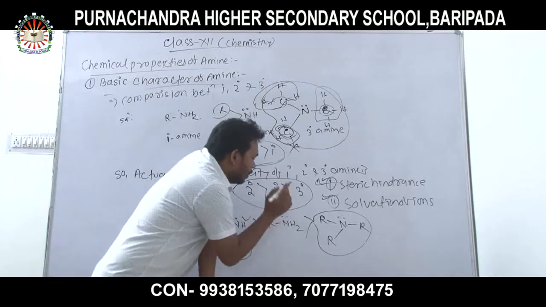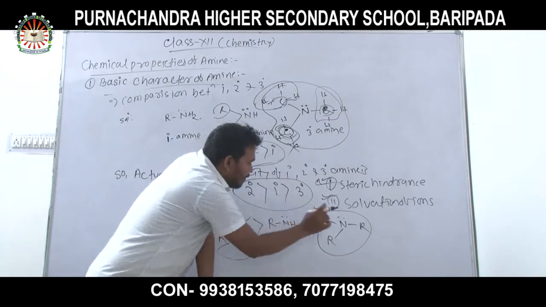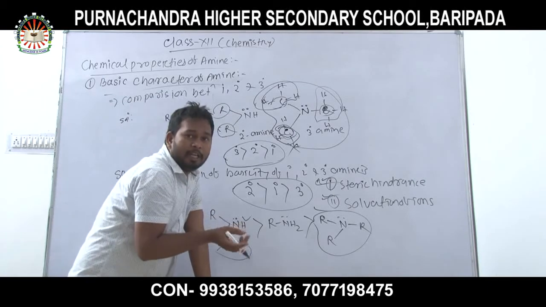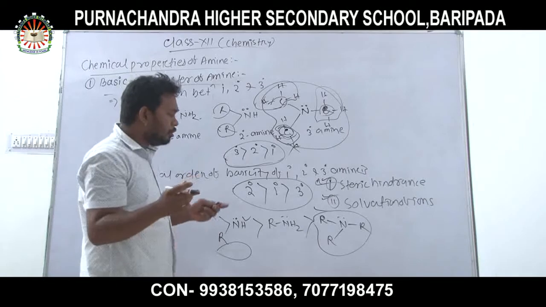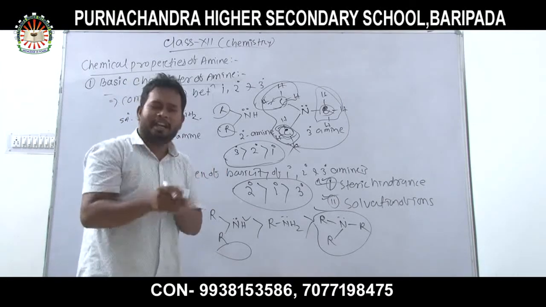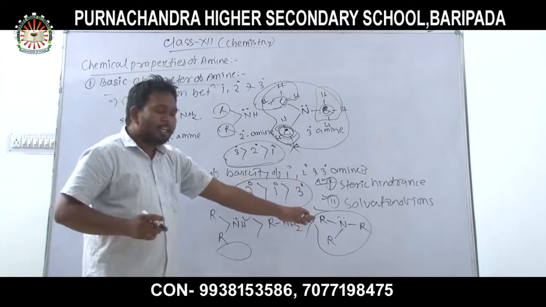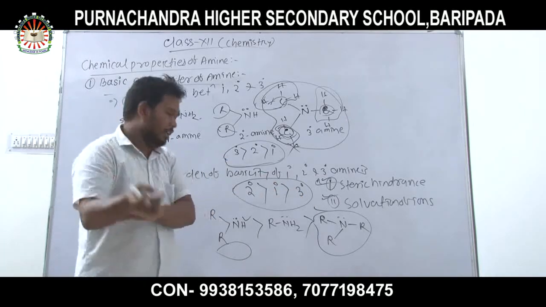So in the case of tertiary amine, due to the absence of a hydrogen atom, its solvation energy decreases. That's why its stability decreases, or instability increases.